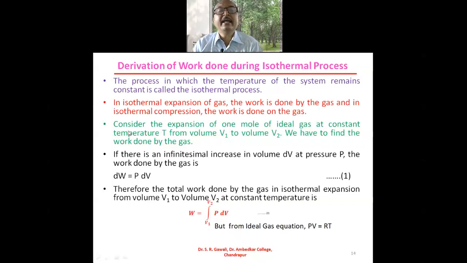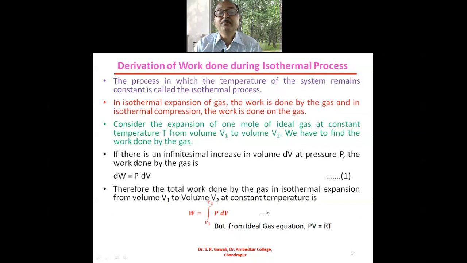Consider the expansion of 1 mole of an ideal gas at constant temperature T from volume V1 to volume V2. We have to find the work done by the gas. If there is an infinitesimal increase in the volume dV at a pressure P, then work done by the gas is dW = PdV. This is nothing but work done. So dW = PdV. That is equation number 1.